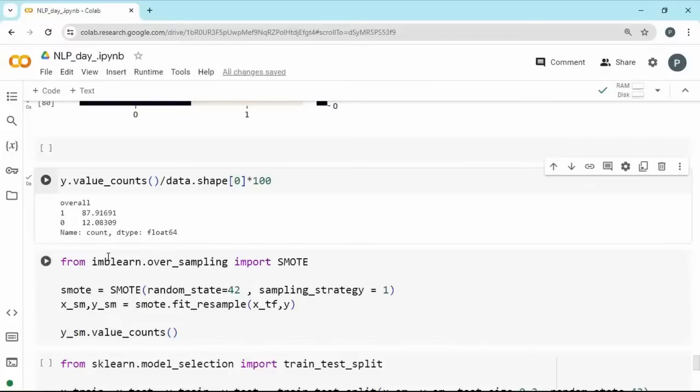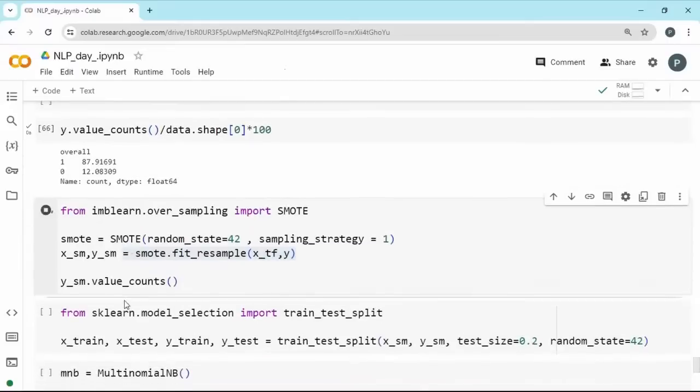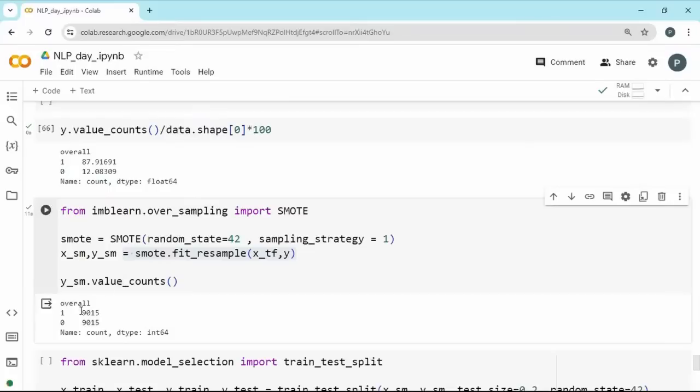For handling the imbalance, we can use imbalanced-learn, a library which is used for either undersampling or oversampling. Using it, we can perform oversampling using the SMOTE technique, and we can set a sampling strategy of 1 and fit and resample. Once resampled, our data will have an equal amount of zeros and ones, because it uses statistical techniques to slightly vary the data and create fake data that resembles the real data. Now we have equal content.